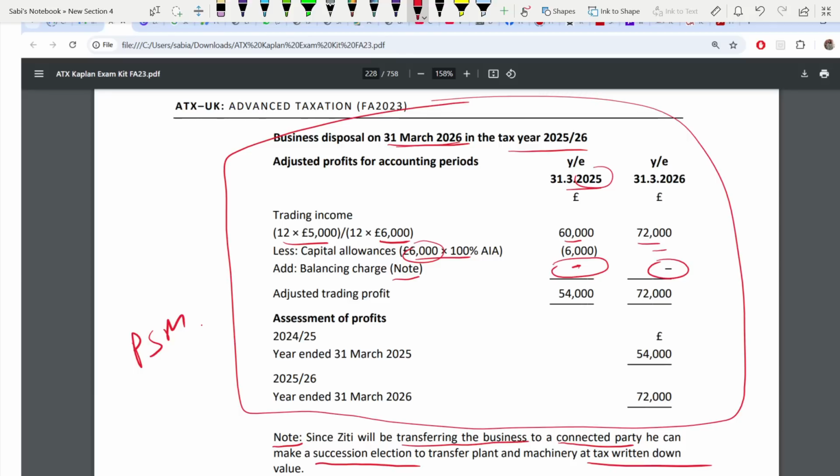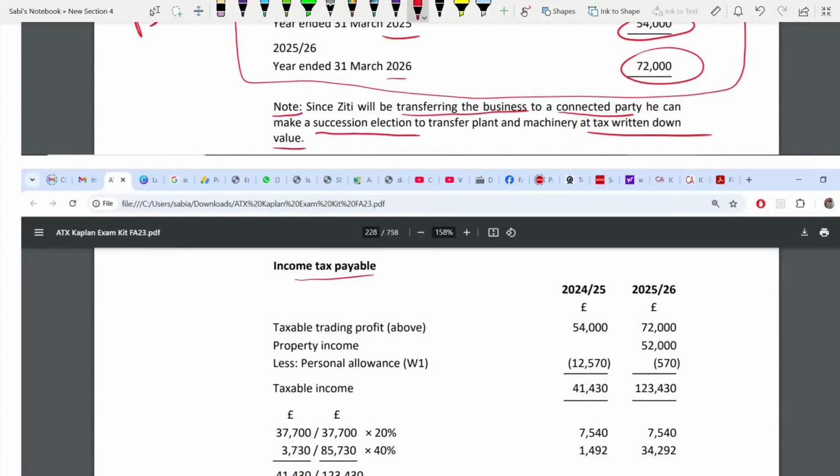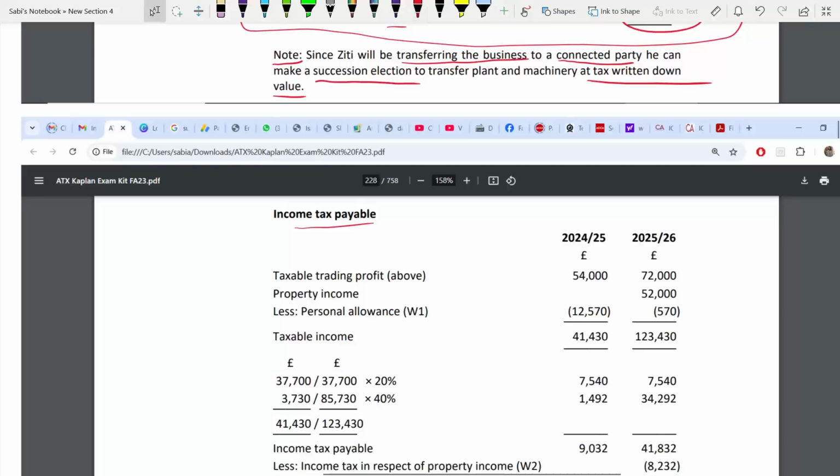So now your adjusted trading profit for 25 will be this, and for 26 it is 72,000. You see, like this you have to write. These are your profits. Next. Once profit is done, income tax payable. Very easy. This is relating to 2026, okay? Earlier it was just 25. So now this is your profit.